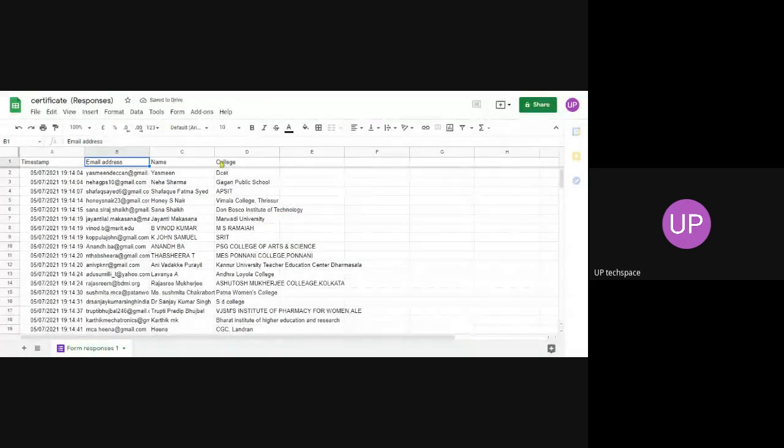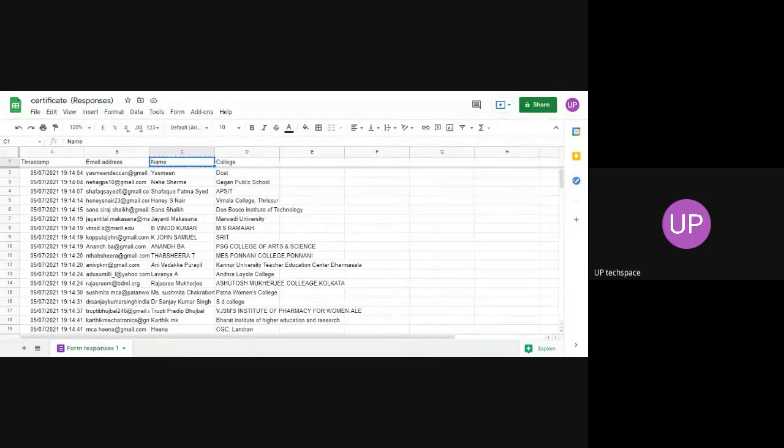So first of all, there are three elements. One is email address, second is name, third is college. Name should be there. This is to certify that name. I can put the name, then increase the font.